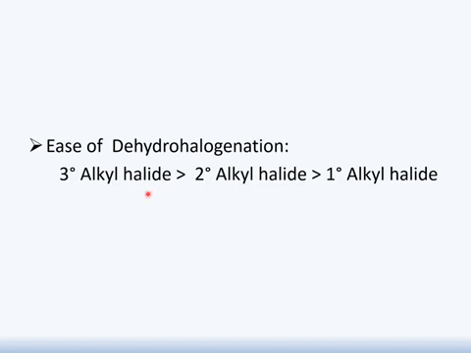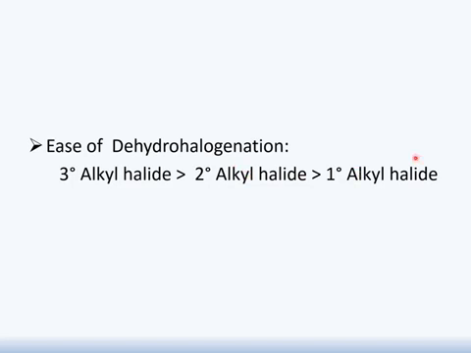It means the alkyl halide which is further bonded to 3 carbons will have maximum possibility to undergo dehydrohalogenation. Next, we will see secondary alkyl halide, such kind of alkyl halide which is bonded to 2 carbons. Its ability to undergo dehydrohalogenation is less in comparison to tertiary alkyl halide.